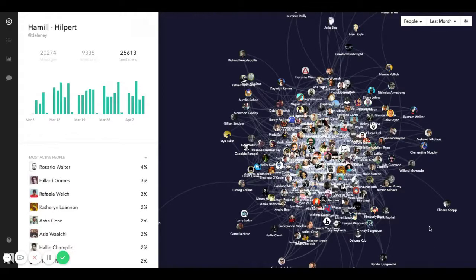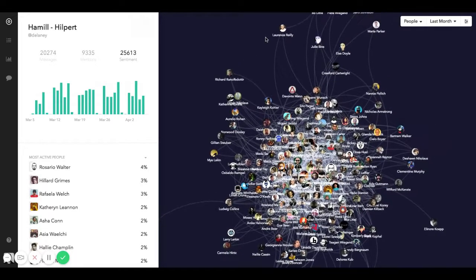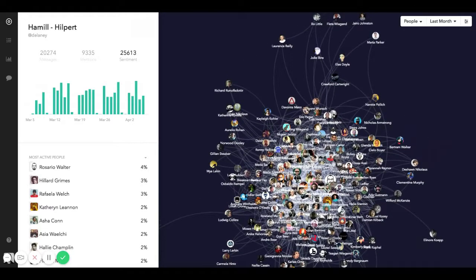So when you log into a team that is pretty active, this team has about 150 members, you might see something like this, which at first might be a bit overwhelming. But what I can see immediately off the bat, over the last month, in terms of the people that are talking to other people in our team, is an interesting question of why are these people at the edge the outliers? Are they falling away? Are they a little less engaged? Are they having trouble using Slack? Are they having trouble connecting with their teammates? Those are some of the questions I might ask.